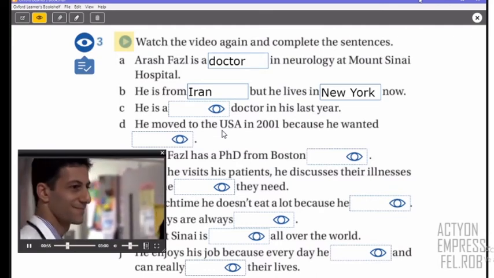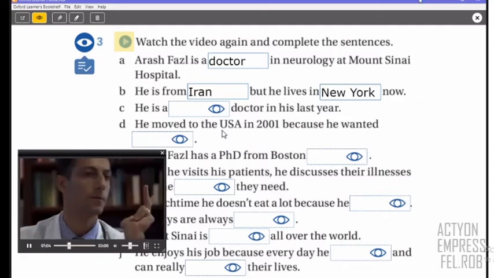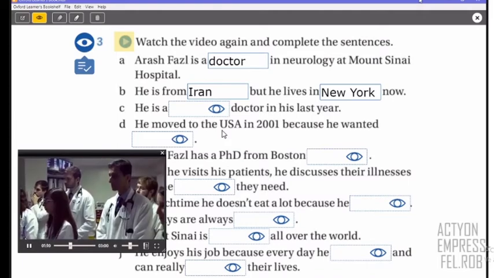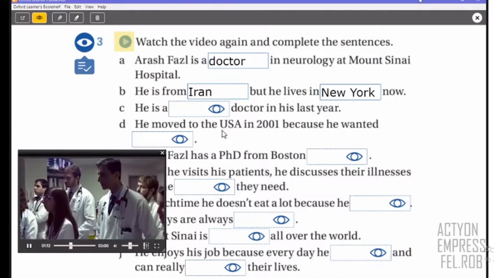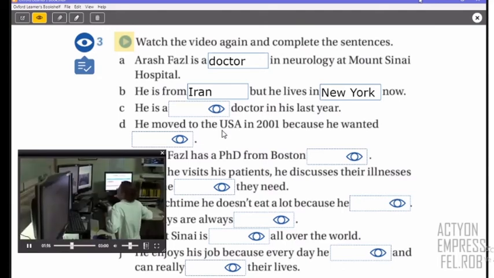Dr. Faz is a final year resident. That means he is a student doctor in his last year. He has a degree in medicine from a medical school in Tehran, Iran's capital. He moved to the USA in 2001 because he wanted to study. He now has a PhD from Boston University.